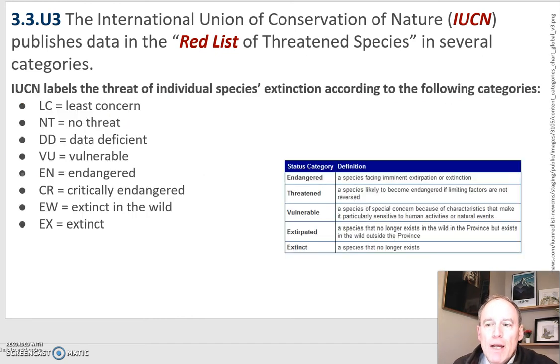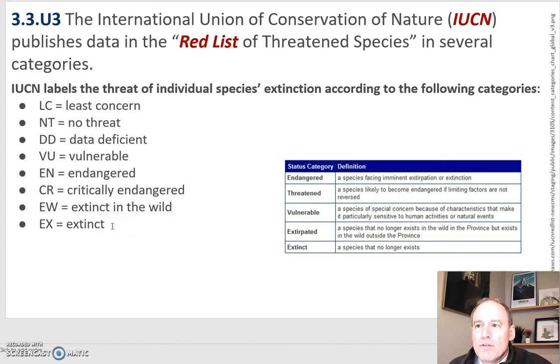Now, let's go forward, and you can see in Nova Scotia, they talk about species in Nova Scotia being endangered, threatened, vulnerable, extirpated, so it's extinct here in Nova Scotia, such as the eastern wolf, but not extinct everywhere, and then finally extinct is a species that no longer exists. For the IUCN, they've got least concern, no threat, data deficient, vulnerable, endangered, critically endangered, extinct in the wild, so it would exist still in zoos or game parks, and then finally extinct.